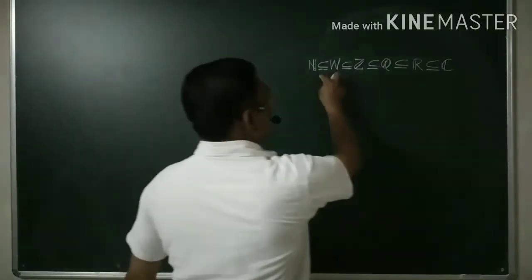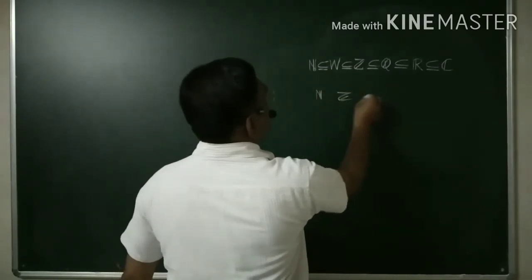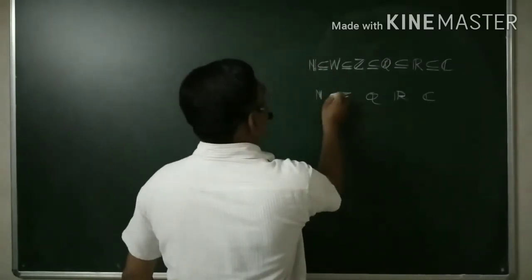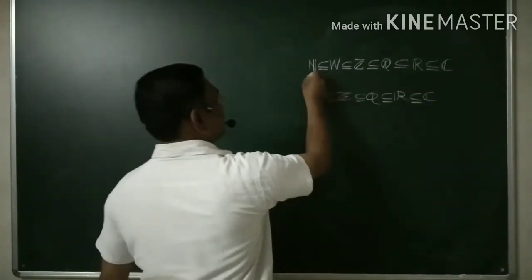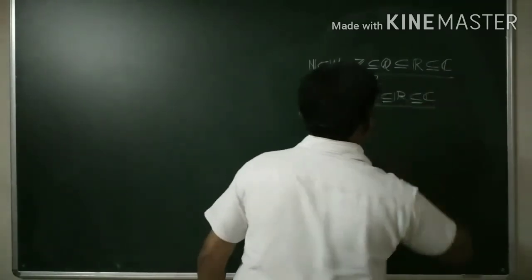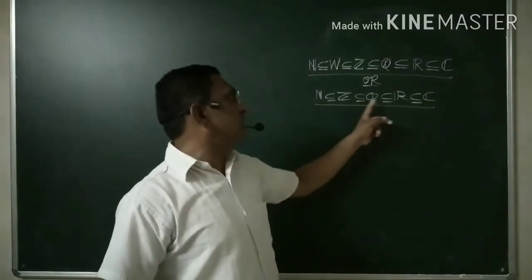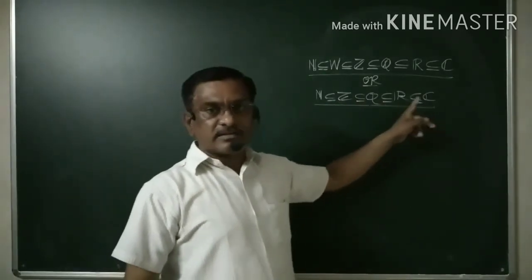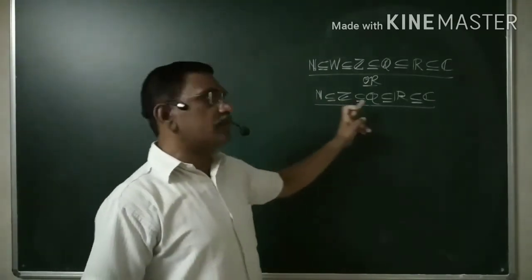Now, instead of this one, you can have here N, Z, Q, R, and C. This is the development of the number system, as we have gone through. Therefore, this is the relation between the sets. These are the major sets: 1, 2, 3, 4, 5. Five sets are there: natural numbers, integers, rationals, reals, and complex. And each and every one is a subset of the next one.